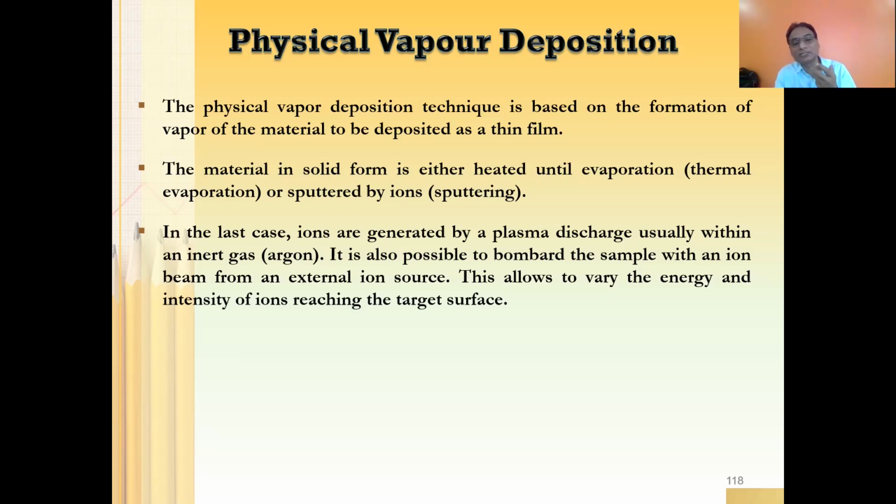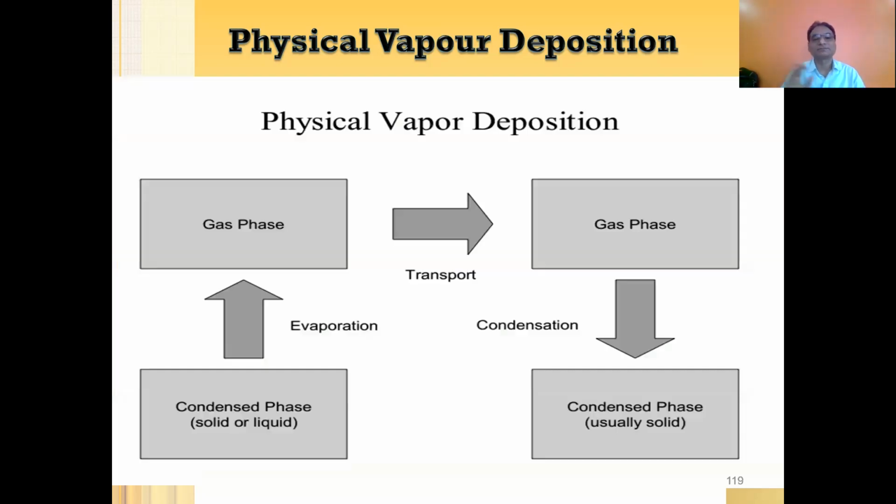The energy and intensity is going to be modulated, and whatever ions we are talking about, those ions are going to have a modulation in energy and intensity before they reach the target surface. As a result, you need to arrange a system in such a way that the modulation is minimum. If the modulation is more, if the change is more, then it will be really challenging to maintain the required properties of the material which is to be deposited.